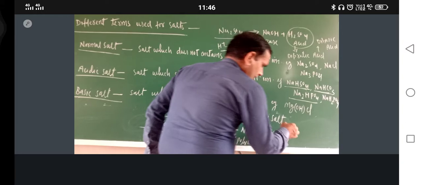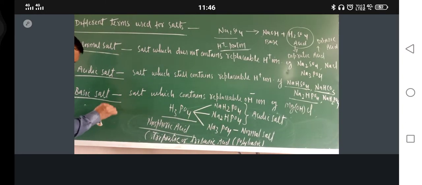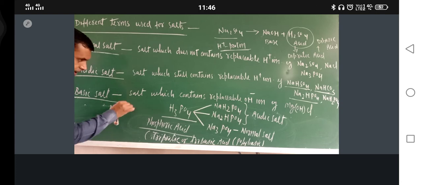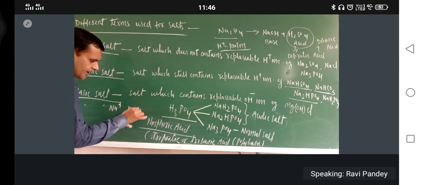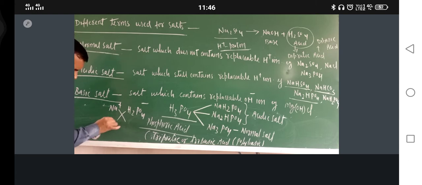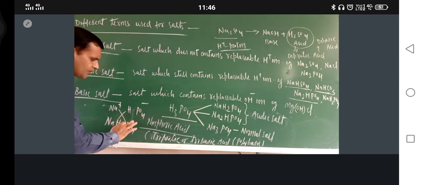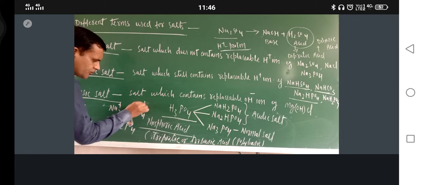Now you can understand in this way also. Just see here. This is Na positive. Now H2PO4 is single negative. Crisscross this one, so this is NaH2PO4. Am I correct or not? This is chemistry. Now suppose HPO4, this is 2 negative.